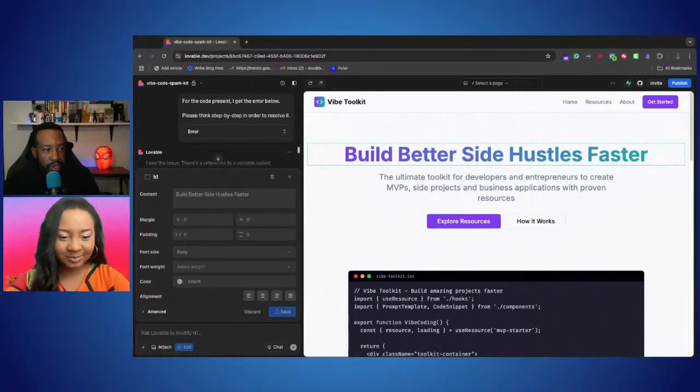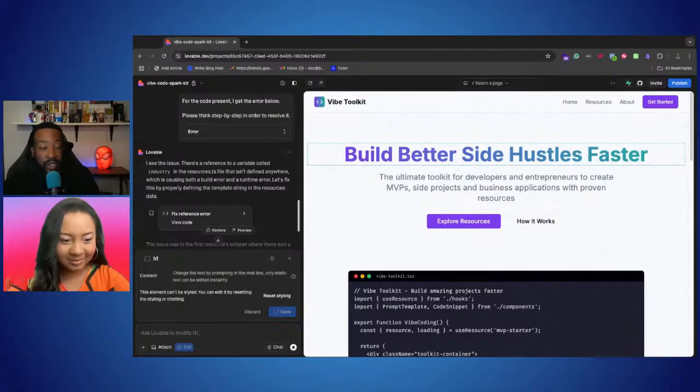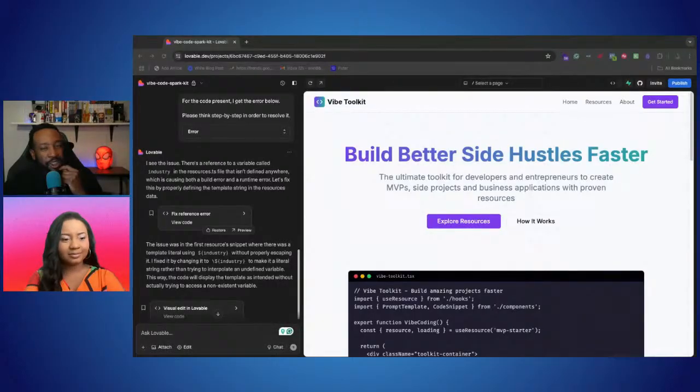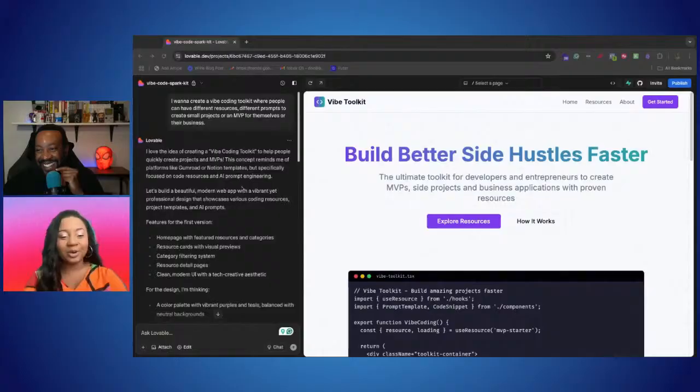Oh, thank you. Bobby saying dark mode. How do we add a dark mode? Oh, okay. That's a great question too. Thank you very much for that question. Thank you, Bobby. Yeah, how do I add dark mode? How do we add dark mode?